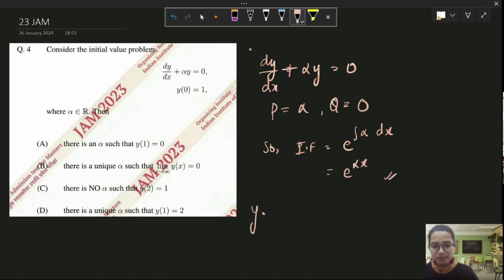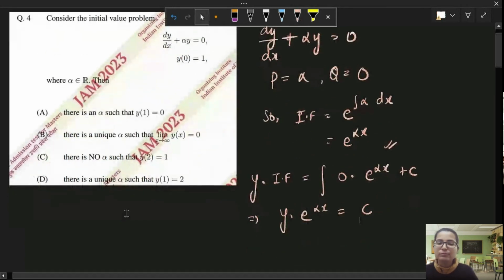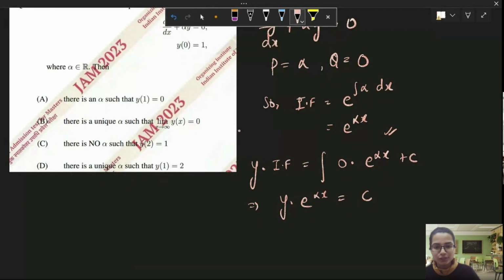Now for the solution part, we can do y times the integrating factor is equal to the integration of q times the integrating factor, which is 0, plus some constant. So your solution becomes y times e raised to power alpha x is equal to some constant. You could have also solved this by the variable separable method. This is a very simple equation, so all the thing lies in the options. You have to judge the options correctly. Solving this question is very easy, as we can see. So y is equal to c times e raised to power minus alpha x is our final solution.